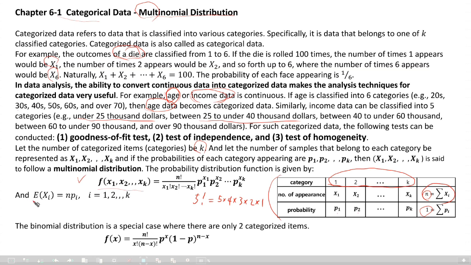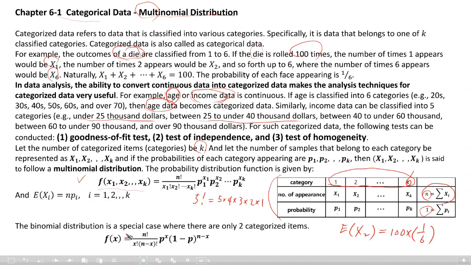Let's see. The expectation of xi will be n times pi. For the die, 1 to 6, what is the expectation of x2? That is n, which is 100, times its probability, 1 over 6. Actually, the expectations of x1, x2, up to x6 are the same value, n times pi, i from 1 to k.